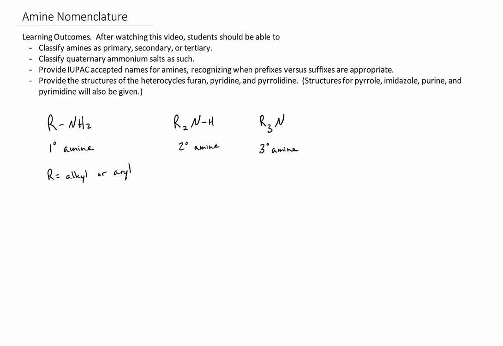And a quaternary ammonium salt will have four groups attached and therefore a positive charge on the nitrogen, and there will be a counter ion that has a negative charge.